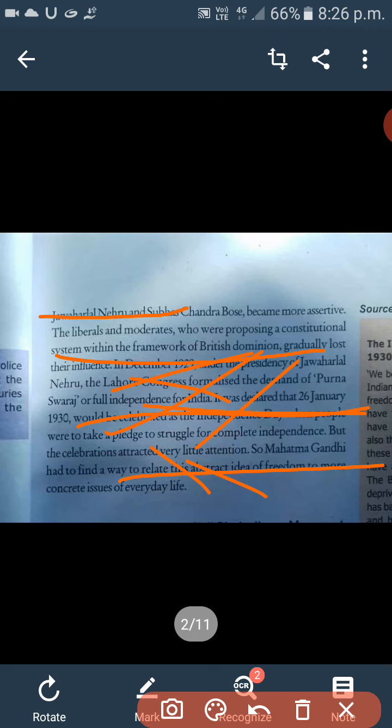All the people at that time joined this movement and struggled for complete independence, but the celebration attracted very little attention. So Mahatma Gandhi had to find a way to relate this abstract idea of freedom to more concrete issues of everyday life. Gandhiji found that this time was very essential for the movement of civil disobedience.